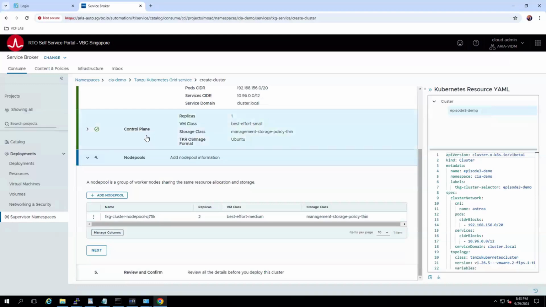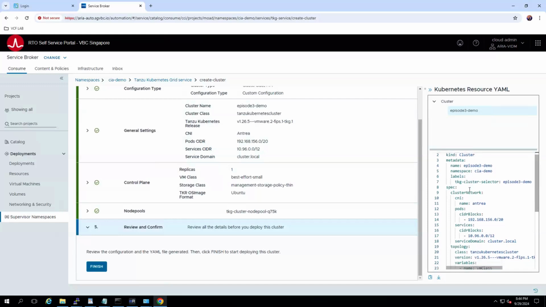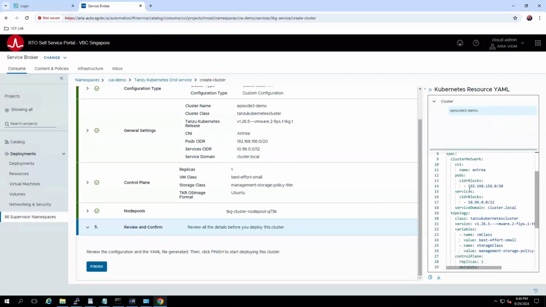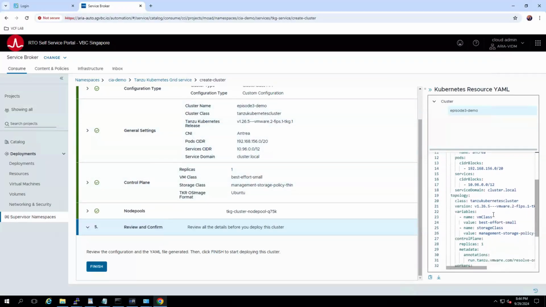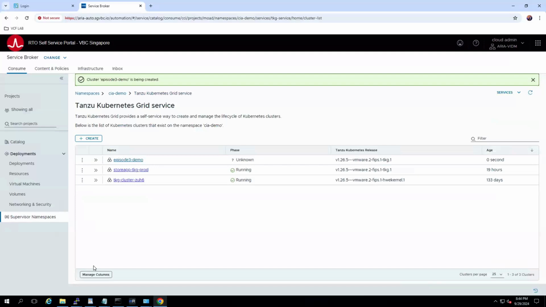Now I have defined the control plane, and I have defined my worker node pool. Quick next here. Before I review and confirm, I want to bring your attention to this particular code. Based on the Kubernetes API, it develops the code for me, whatever I'm doing here. I have the ability to download this code as well, so in future, if I want to edit this deployment or make changes, I can refer to this code. Let's go ahead and quickly say finish.